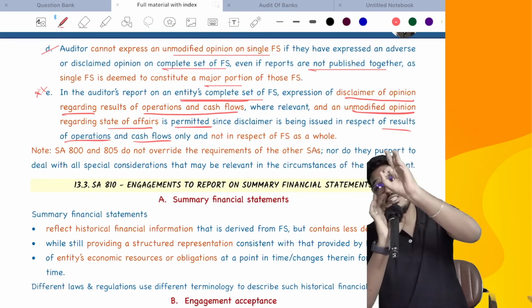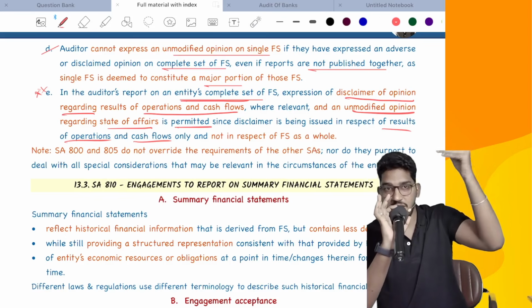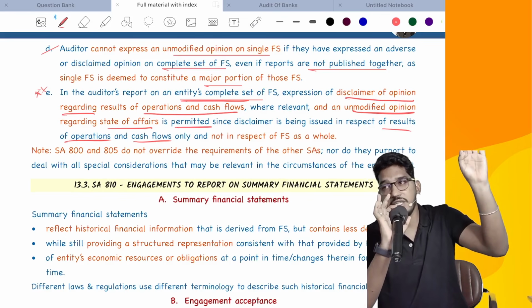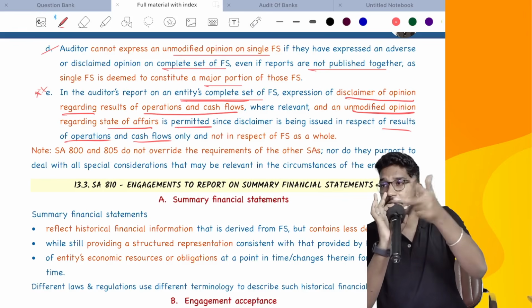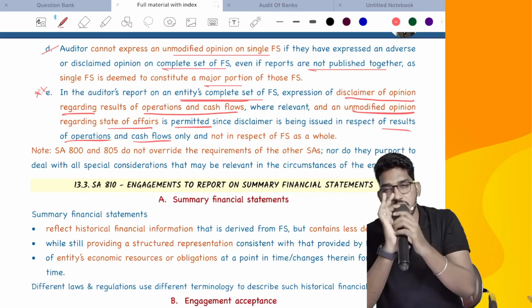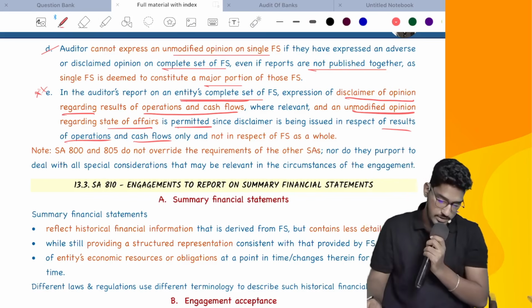But once again, the three conditions have to be fulfilled. What are the three conditions? No prohibition from law or regulation. That should not represent a significant portion. And also these reports should not be published together. If all these three conditions are fulfilled, then you can do it.